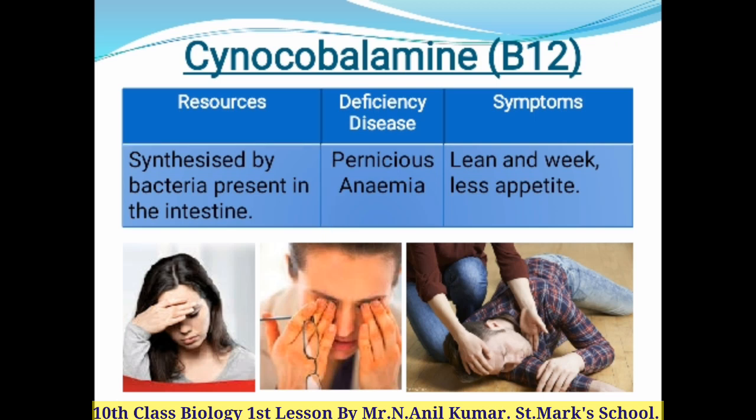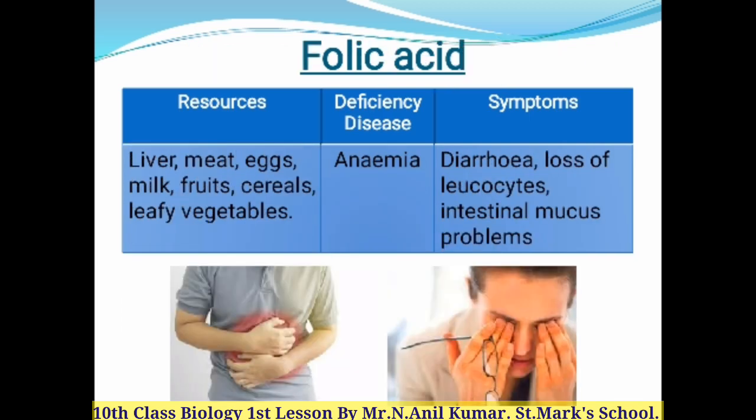Now children, the sixth water soluble vitamin is folic acid. The lack of folic acid in our food leads to anemia. The symptoms of this anemia are diarrhea, that means loose motions, loss of leukocytes, otherwise called WBC, white blood cells, which defend our body against foreign harmful microorganisms.